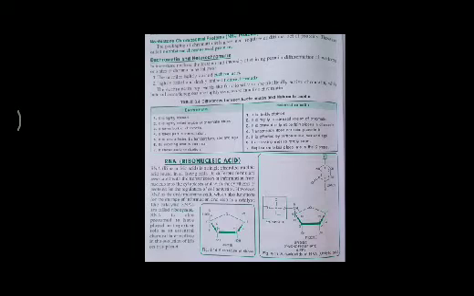Then the nitrogenous bases, which we had discussed earlier, are classified into purines and pyrimidines. Here in the pyrimidines there is a change: adenine, guanine, cytosine remain the same, while in place of thymine there will be uracil.